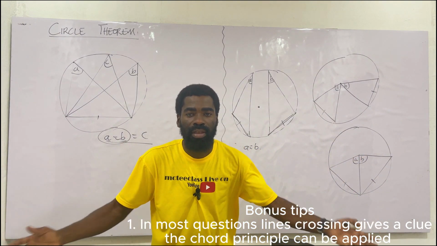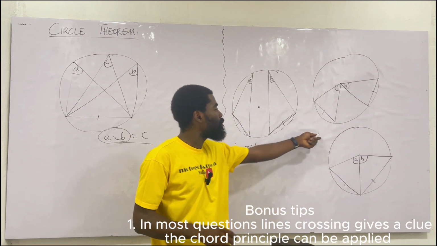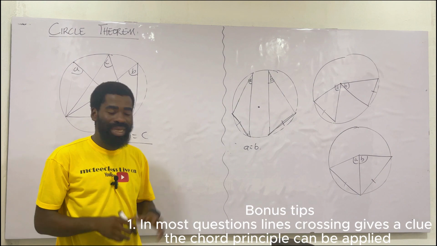What are the triangles sitting on it? Are they in the same direction? Are they touching the circumference? Are they touching the center? And that works for this. I hope you get the point I'm making. So that's about the chord.